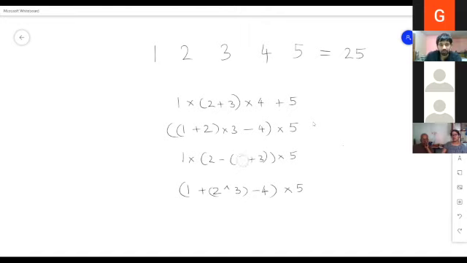So the one with the power is unexpected. Wow. Yeah, this should be the correct way. But Gauri ma'am, that's a very clever answer. So you can see that there are different ways to get 25 just using the same 5 numbers. The difference is that you are inserting different arithmetic operators and you are inserting brackets at different places.